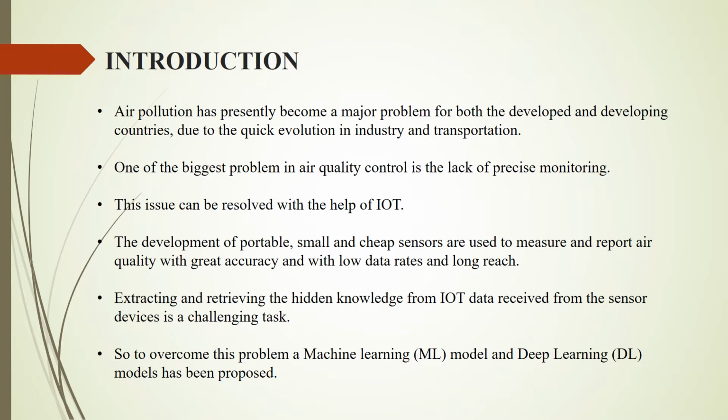IoT is basically a network of physical objects that have electronics embedded within their construction so that they can communicate and recognize the interactions among each other and with respect to the external environment. There are numerous modern applications of IoT like smart grids, smart cities, smart home, and many more. There are various sensors used to measure the concentration of pollutants, like electrochemical sensor, catalytic sensor, solid state sensor, and many more. The development of portable, small, and cheap sensors is used to measure and report air quality with great accuracy, low data rates, and long reach.